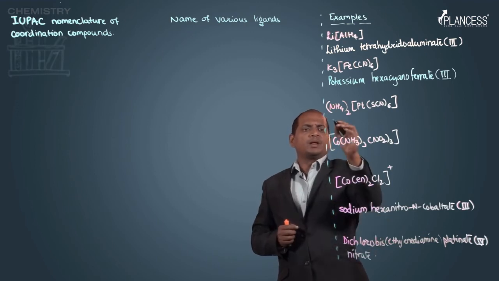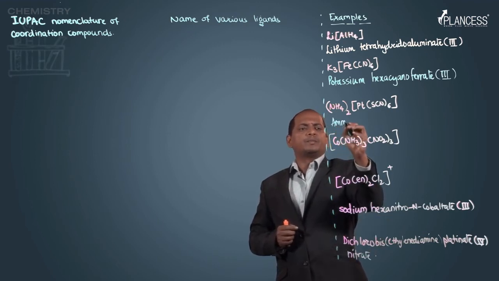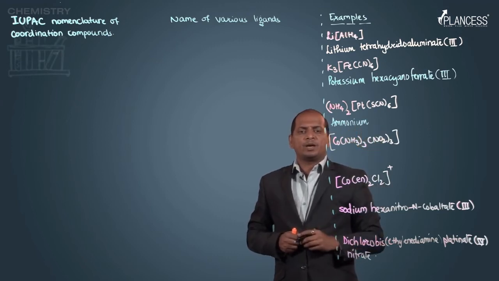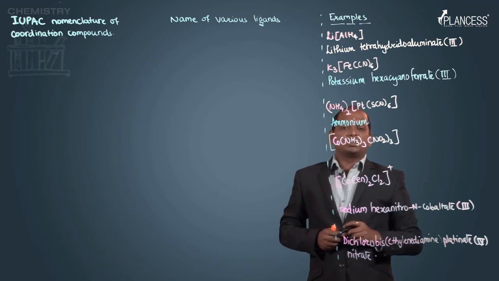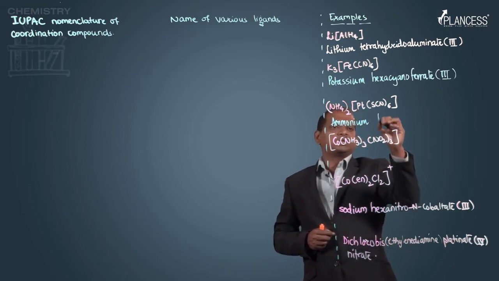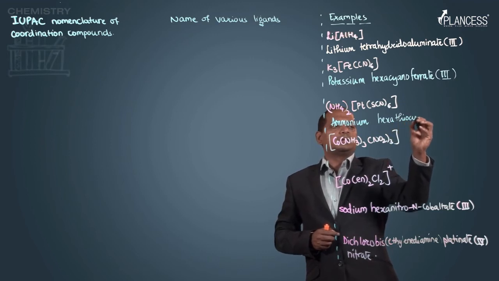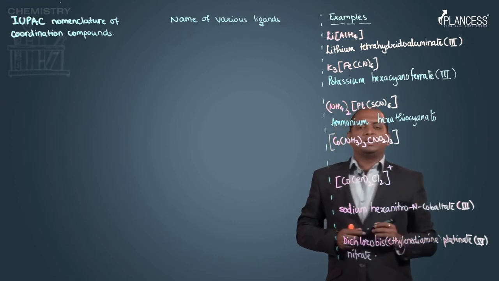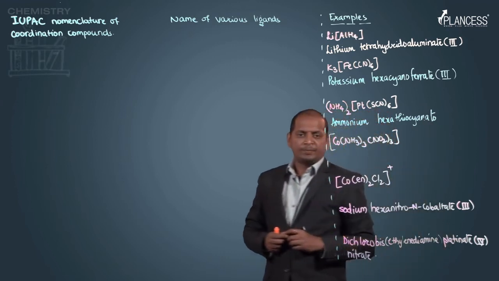Next one, ammonium. Now, we have thiocyanate. So, this is hexathiocyanato. Now, this thiocyanato ligand is an ambidentate ligand.